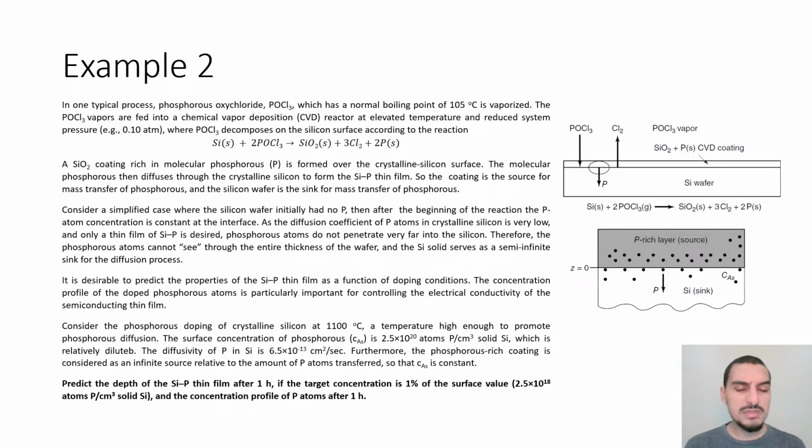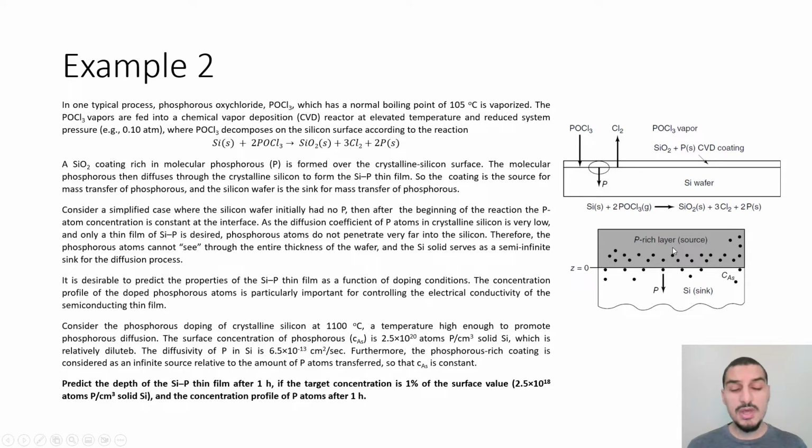So what's important for us here regarding the mass transfer part is that there is a reaction that takes place between the phosphorus oxychloride, which is this compound, and silicon. This is the reaction that takes place here. It produces silicon oxide and chlorine gas and phosphorus solid. So the layer of silicon oxide is rich in phosphorus.